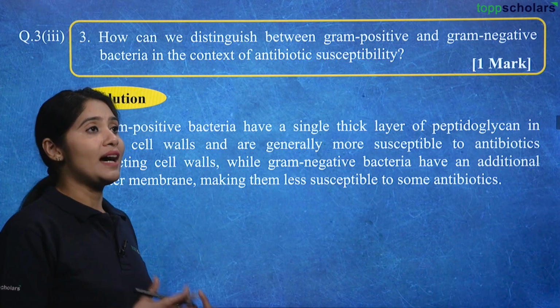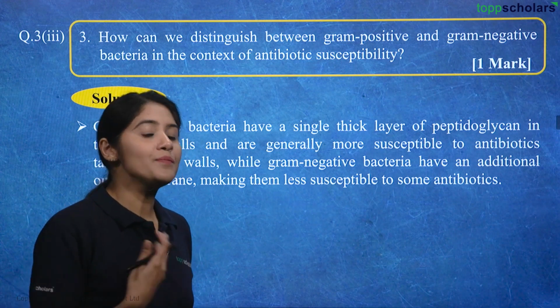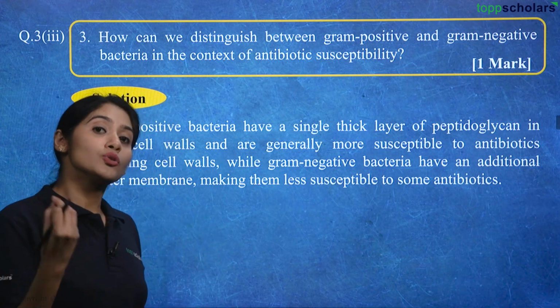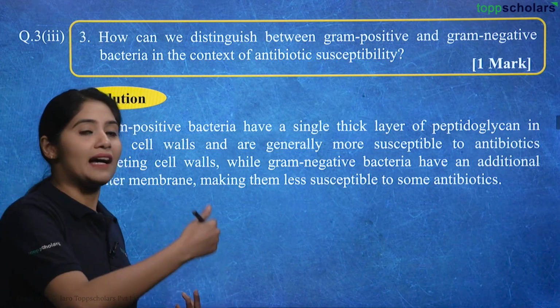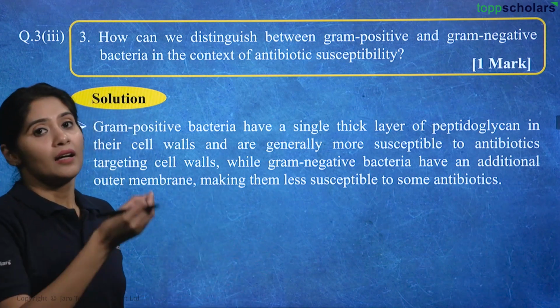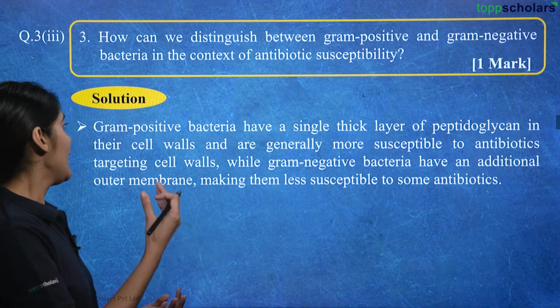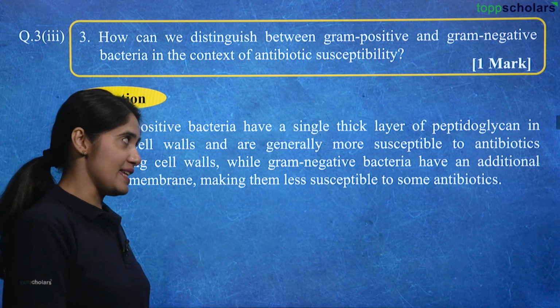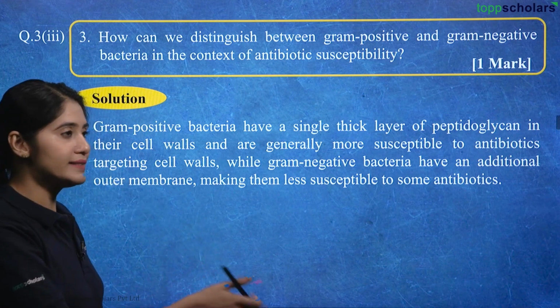So, it is about the antibiotics which target the cell walls and degrade them. For those antibiotics, obviously, if the target is present, only then will those antibiotics act on it. Since gram-positive bacteria have a thick layer of peptidoglycan in their cell wall, that is the reason they become more susceptible to those antibiotics which target the cell wall.